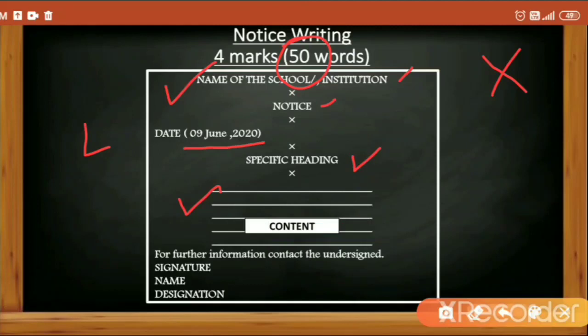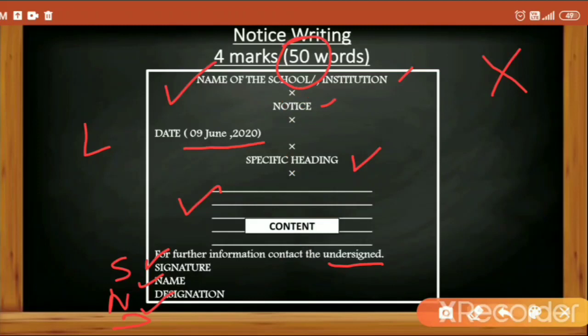Then the enclosure line: for further information contact the undersigned. Now who is the undersigned? The person who is signing below, means the person who is writing the notice. So if anyone has any doubt, they will be contacting the undersigned. Then we will write SND. S for signature, N for name, and D for designation.